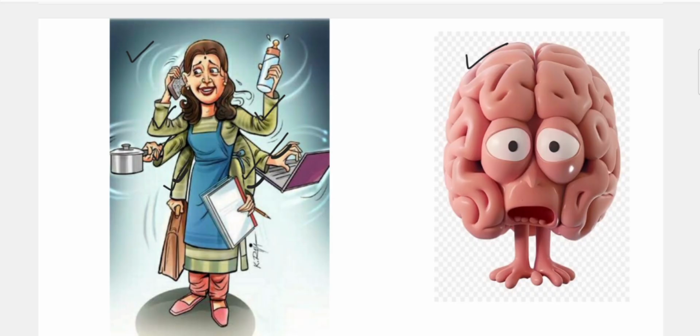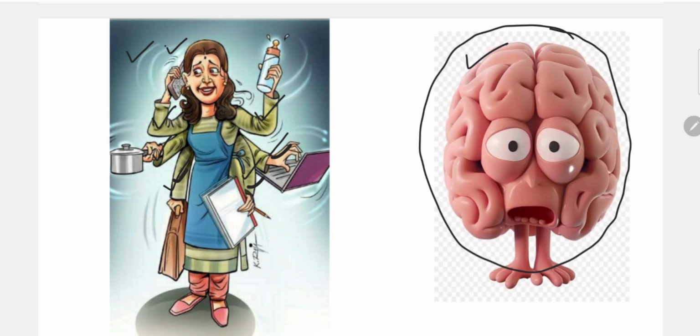Okay, she is making food, she is making our breakfast, reminding us of our classes, our offices, our meetings, and lots of things she is doing at a time. How could she perform all things together? Because of her mind, yes, her mind is super active. How does our mind get super active so that we can do all things at a time?